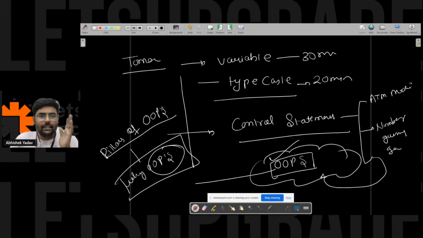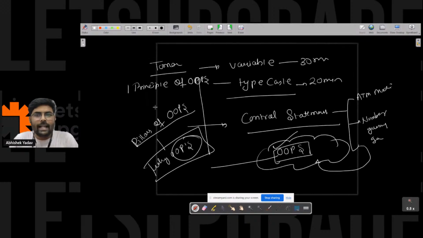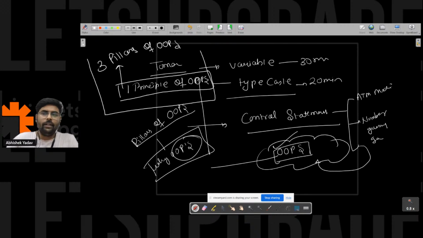Okay, so guys, what happens? There is one principle of OOPs concept. To implement this principle, we have 3 pillars. We have 3 pillars of OOPs concept. This is the correct way of understanding OOPs concept.